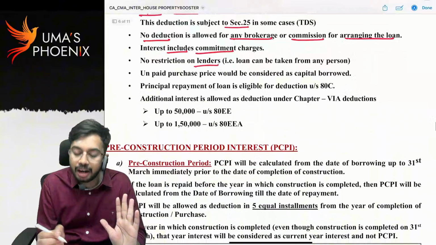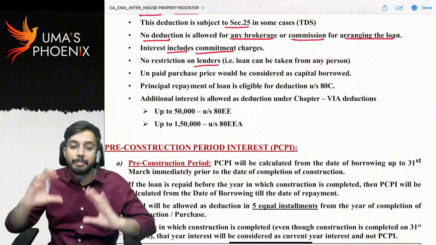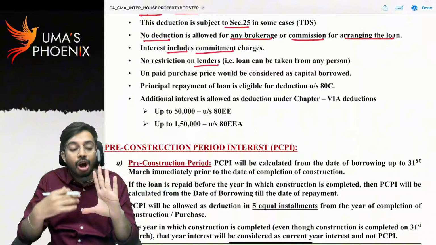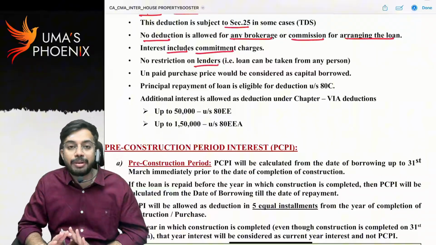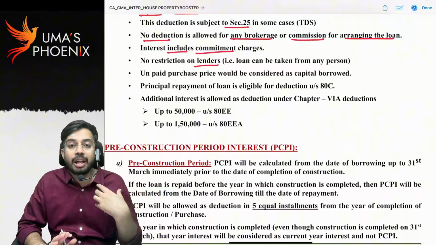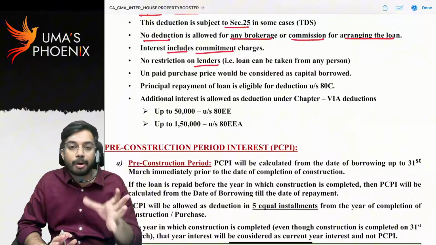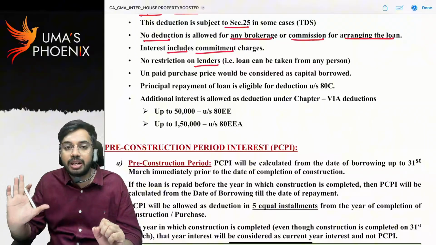No restriction on lenders. That means what? I want to purchase, I want to construct one building. I took loan from 5 banks. For 5 banks, I am paying interest. All these 5 banks' interest is allowed as deduction under section 24B. Are you able to understand? There is no restriction on from how many you have taken the loan. You can take loan from n number of persons. For n number of persons, whatever the interest paid, that is allowed as deduction under section 24B.